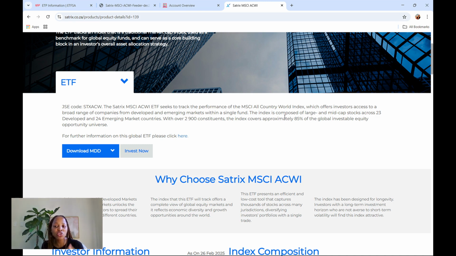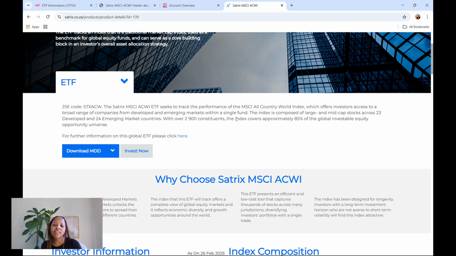So the index is composed of large and mid-cap stocks. What does that mean? Companies on the stock market are ranked according to size. We've got very large companies, medium-sized companies, and small companies. So this ETF has got the large ones as well as the medium-sized companies, across 23 developed, meaning 23 first world countries, and 24 emerging market countries. That's very good. With over 2,900 constituents, meaning over 2,900 shares.